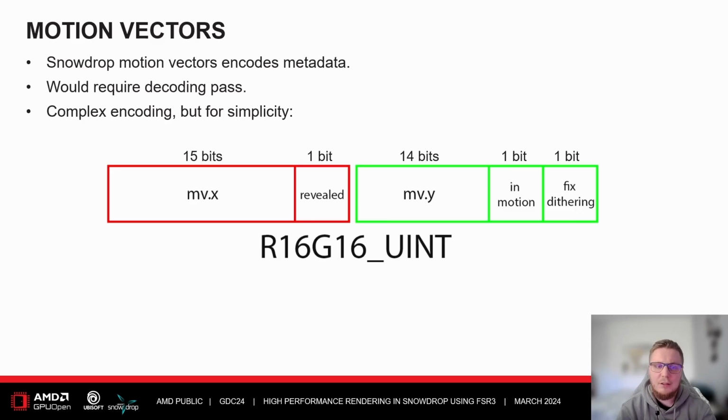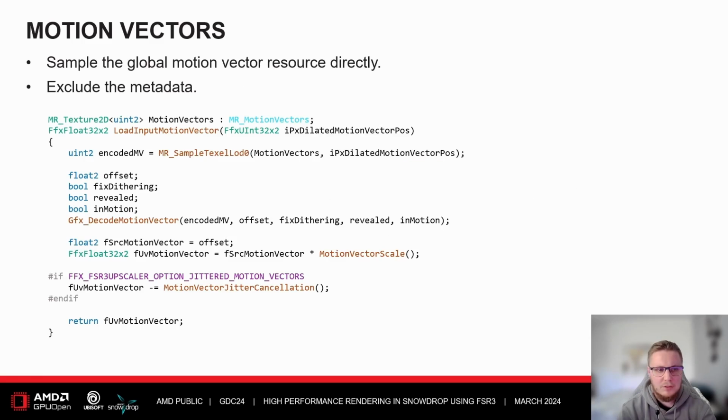And by the looks of the picture, this is just a rough visualization. The encoding for the motion vectors is actually much more complex than this, but for simplicity, this is how it looks. Okay, so how does it actually look in the shaders then? Take the load input motion vector function as an example.